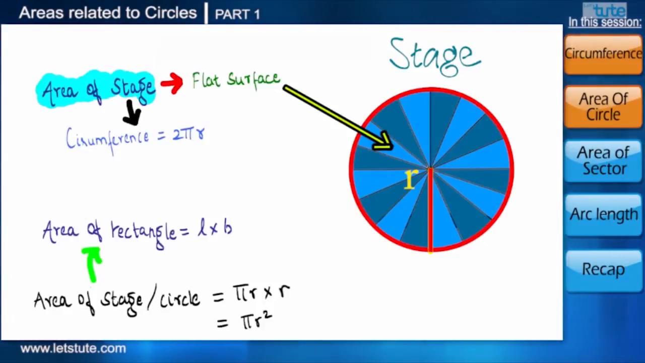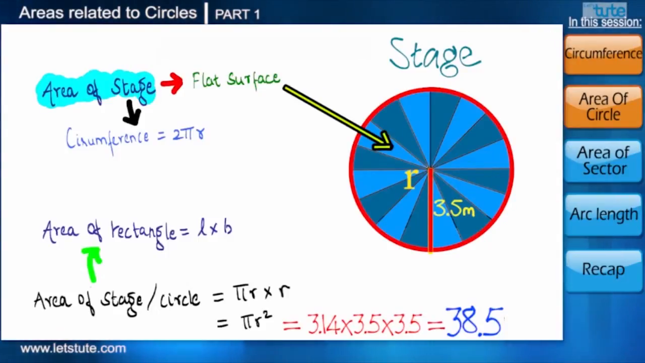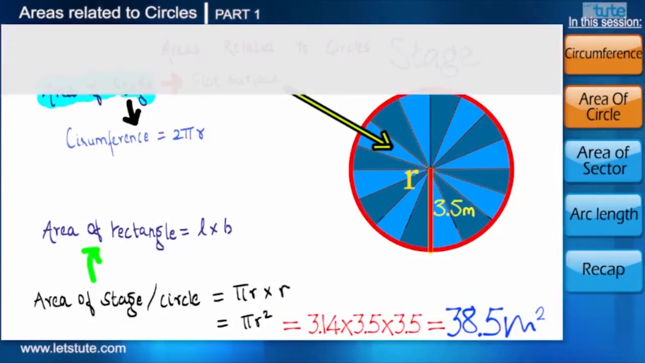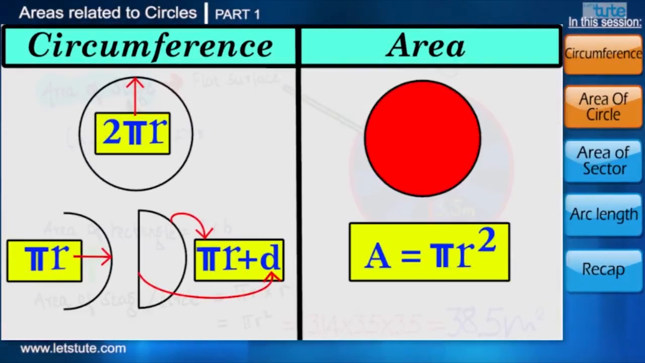So now we can find the area of the circular stage because its radius is 3.5 meters. When we put the value of radius, the area of the stage will come to 38.5 meters square. Here we are done with two important formulae which are related to a circle. Let's move ahead and learn a few more interesting concepts about a circle.